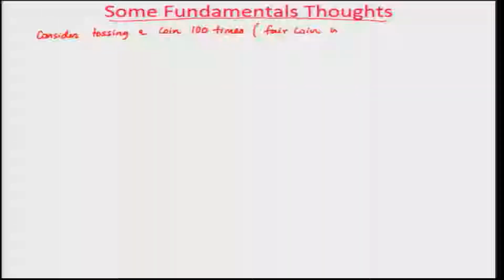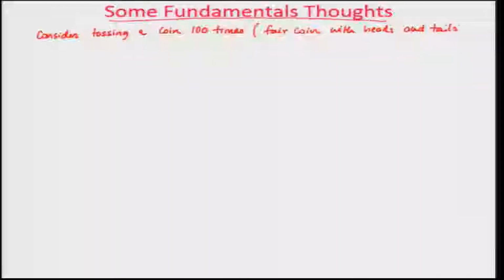So, let me give you some basic examples. Okay. Consider tossing a fair coin 100 times, with heads and tails.